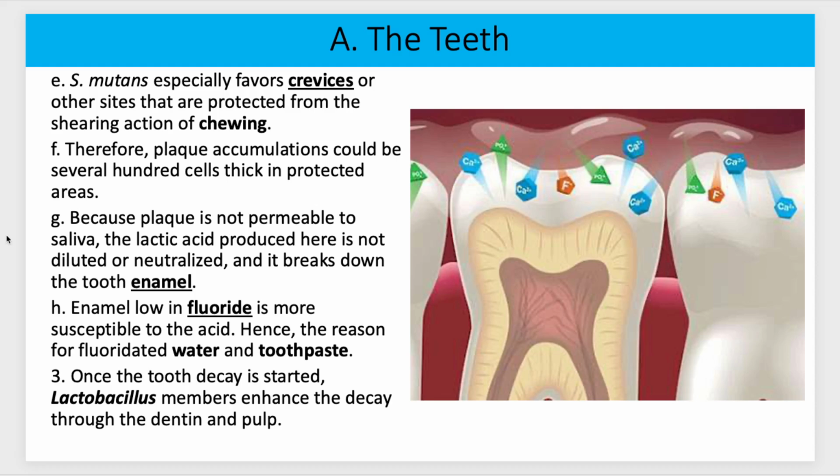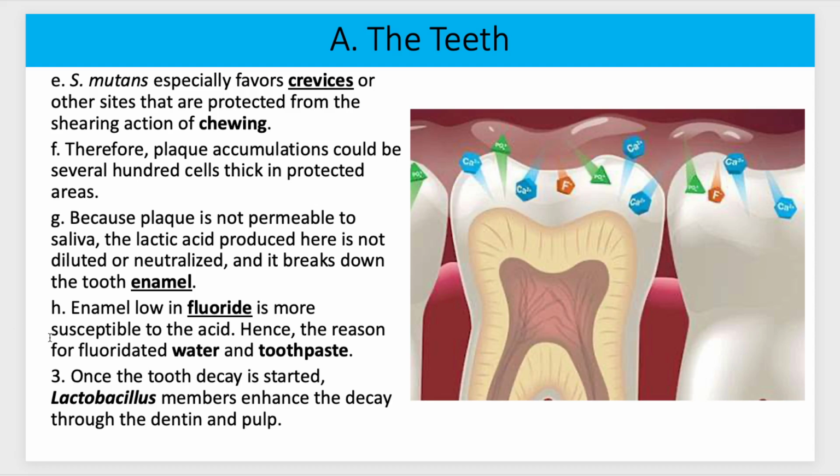Now, as of late, there's controversy about fluoridated water and fluoride toothpaste. Your enamel, if it's low on fluoride, the acid is able to eat into the surface of your teeth more readily. It's more susceptible to the acids. So that's why we have fluoridated water and fluoridated toothpaste, because it helps remineralize the surface of our teeth, the enamel, so that it can protect our teeth from these cavity-causing acids, which come from this bacteria that break down and ferment these sugars that we eat. So it's actually a really good thing.